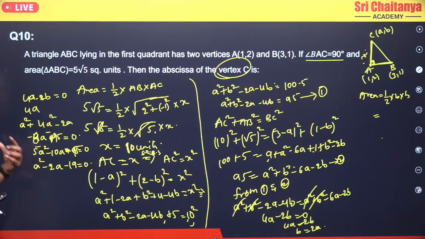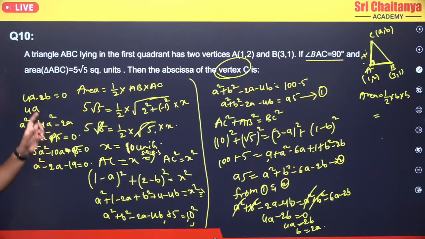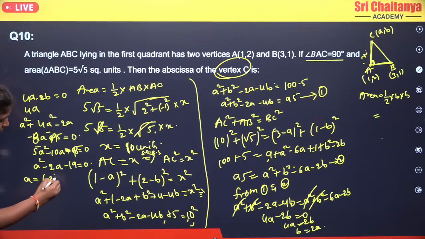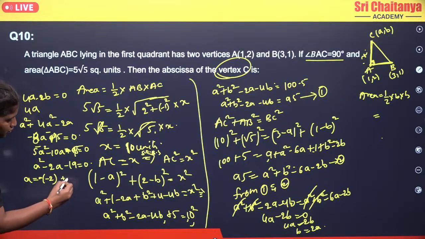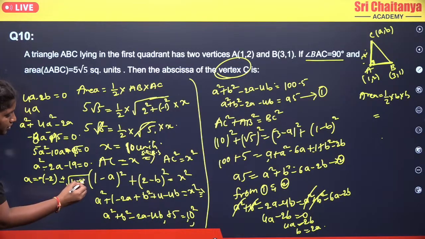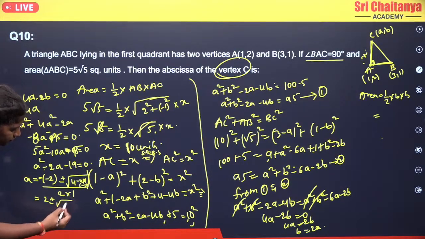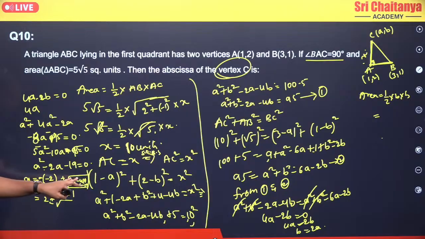Now we need to find the a values. So what is the a here? A will be one of the coordinates of the vertex. Okay, a is nothing but your abscissa, right? So that becomes a equals, use the quadratic formula, minus b, so minus of minus 2 plus or minus root of b square minus 4ac. b square means minus 2 whole square, 4, minus 4 into 1 into minus 19, whole divided by 2 into 1. Okay, so that becomes 2 plus or minus root of, if you simplify this, 19 into 4, 19 fours are 76, 76 plus 4, 80.